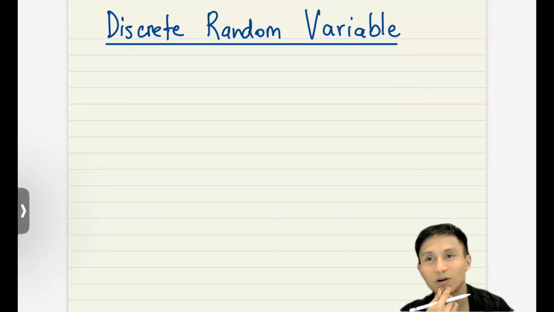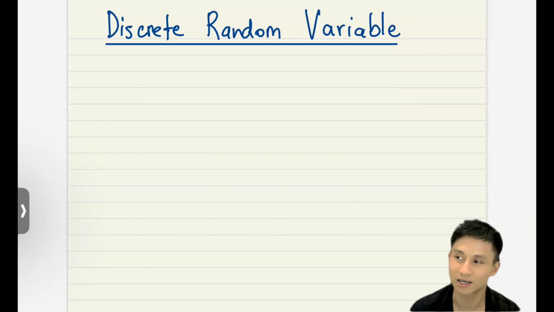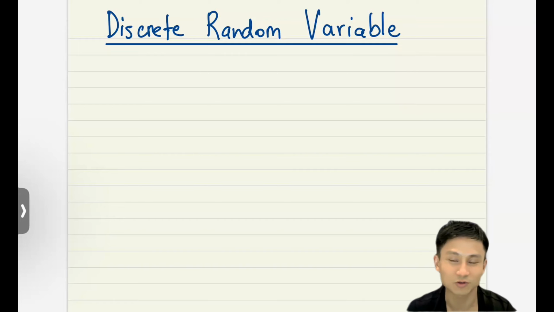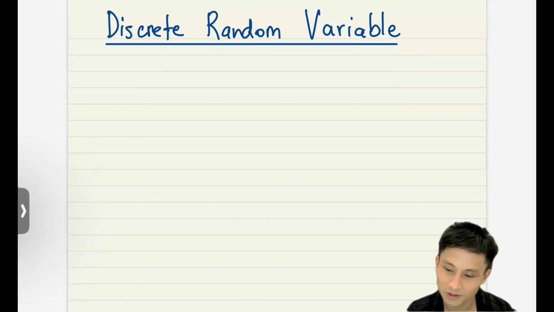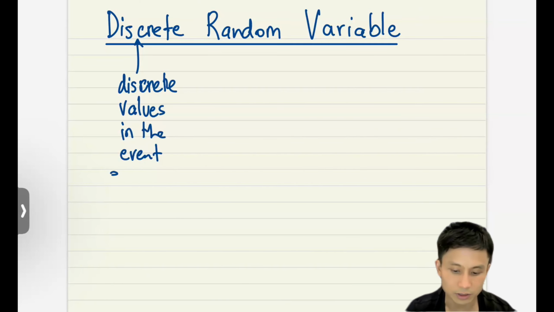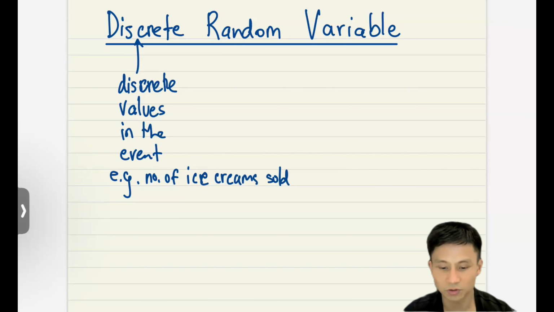In a day, you might want to know how many ice creams you sell. The number of ice creams will be a discrete value. It cannot be 1.5, right? You just say 10 ice creams or 12 ice creams or whatever in a day. So discrete is important. It can only be a discrete value in the event, e.g. number of ice creams sold and so on.